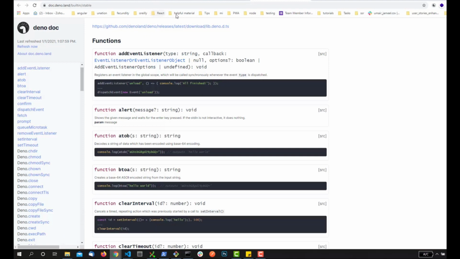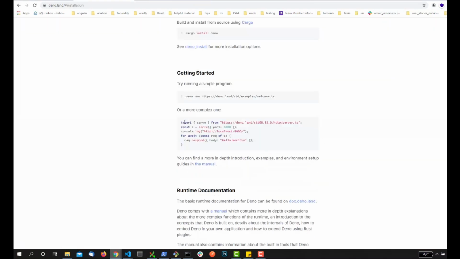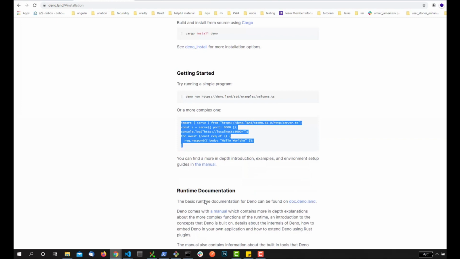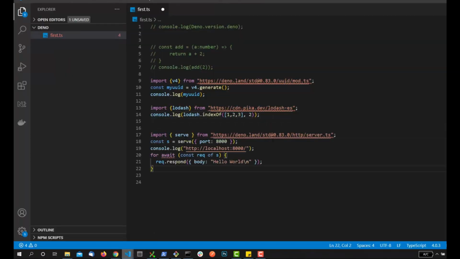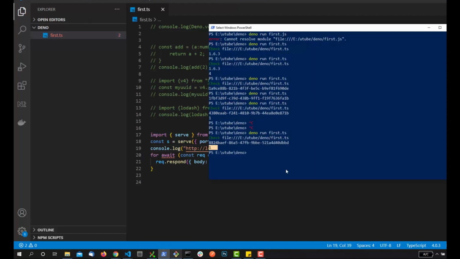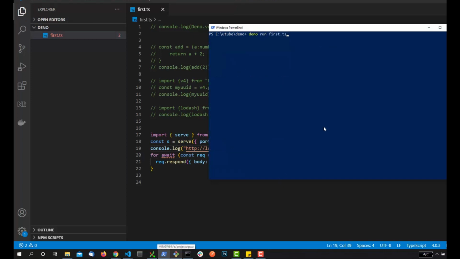So if I go to the documentation, let me just copy this code. Actually Node is being used for creating servers, so this is how it is loading the server.ts file. It is a standard library. This shows std, a standard library. So if I close it up, it is serving using this module on port 8000, and now it will print hello world, right? So let me save this file, let me clear it, and let's run this file again.